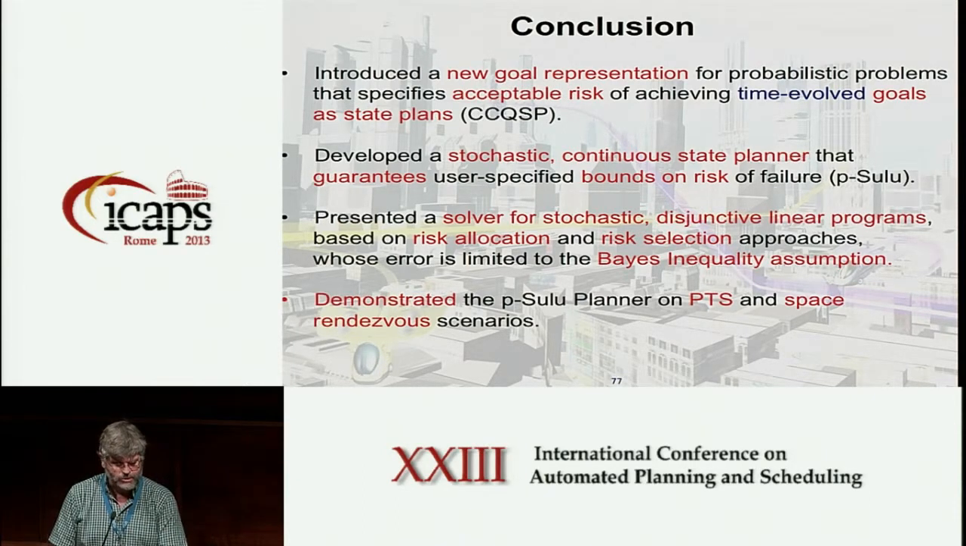To conclude, we've introduced a new goal representation, which represents time-evolved goals in terms of a state plan, and then we've introduced chance constraints on it. We've introduced a stochastic continuous state planner for these problems, which is guaranteed to operate within user bounds on risk, but isn't overly conservative. We presented a stochastic solver, which will solve disjunctive linear programs, and you can use that for other applications. And finally, we've demonstrated SULU on PTS and on space, in the case of space both in simulation and in hardware as well.